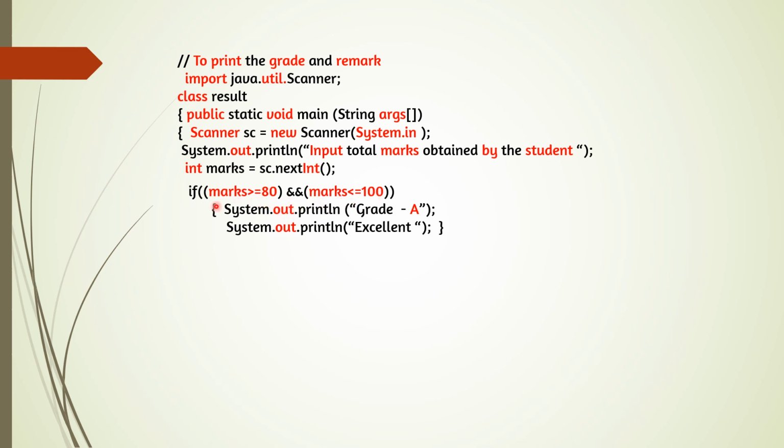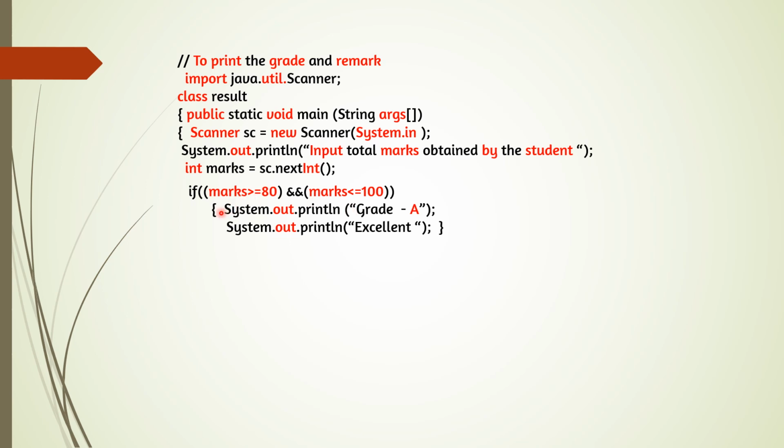Always keep in mind, here we can see one bracket is opening before marks and after it is closing. That means one condition, and second condition starting from here bracket and closing here, and one common bracket in the beginning and end. The conditions are combined by using AND operator.